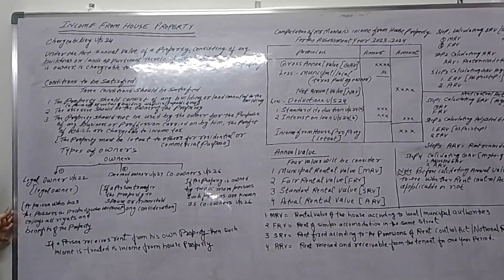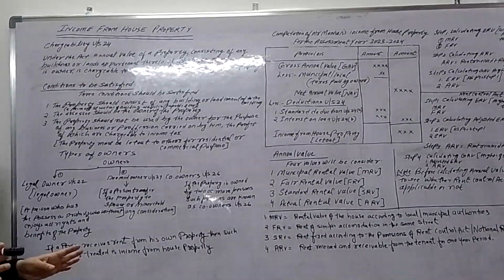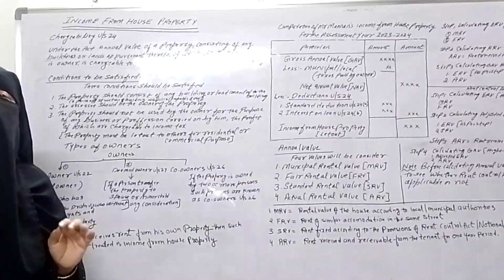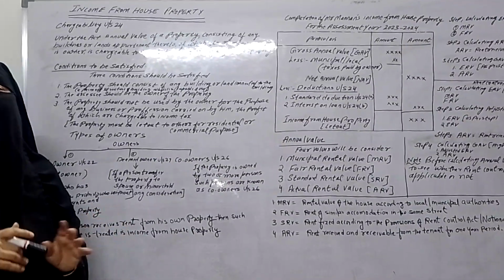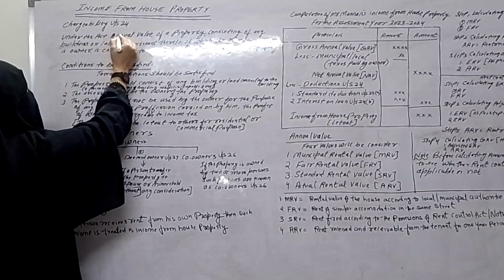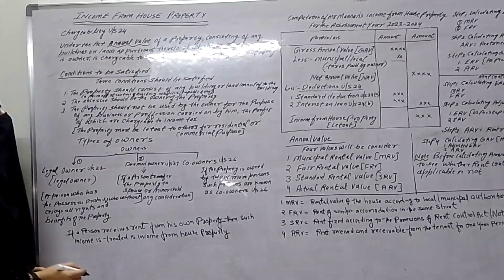From this definition it is clear that income from house property is not calculated on the actual rent received by the person. It is calculated on the annual value.